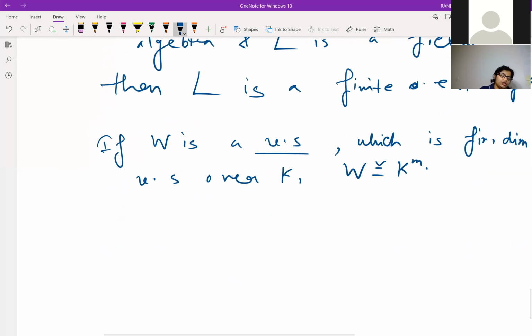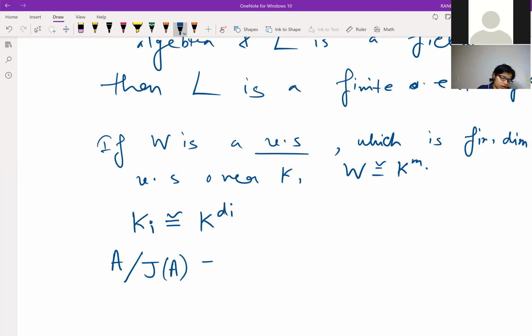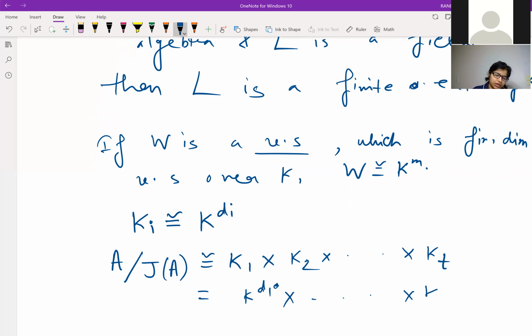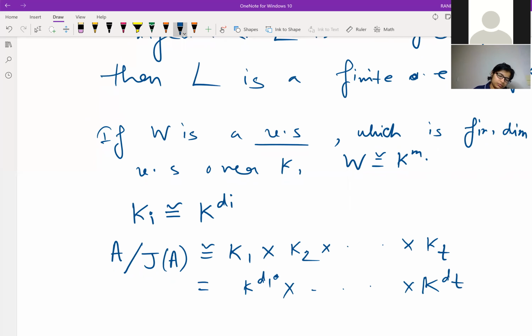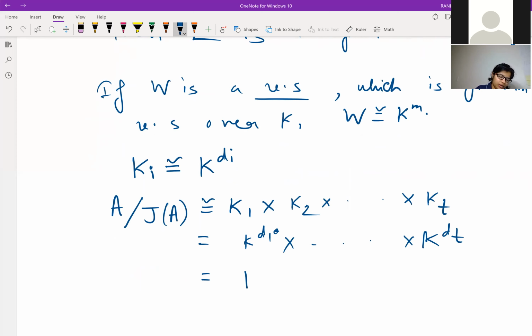So in this case, each field Ki, which is a finite extension of K and therefore a finite dimensional vector space over K, is isomorphic to K power Di, where Di is the dimension of Ki over K. Hence A over J is isomorphic to K1 times K2 cross Kt, which is K power D1 cross up to K power Dt, so this is K power D1 plus D2 plus Dt.